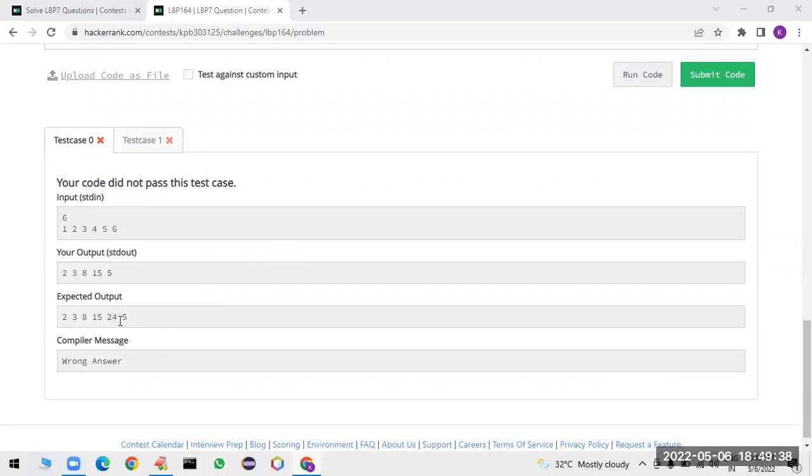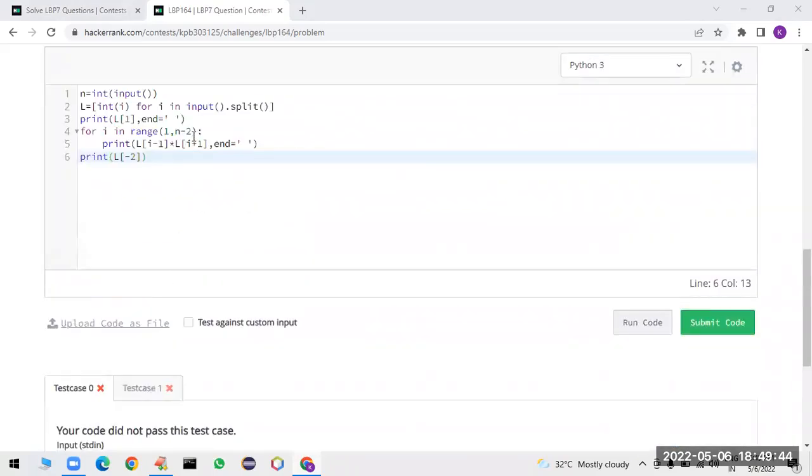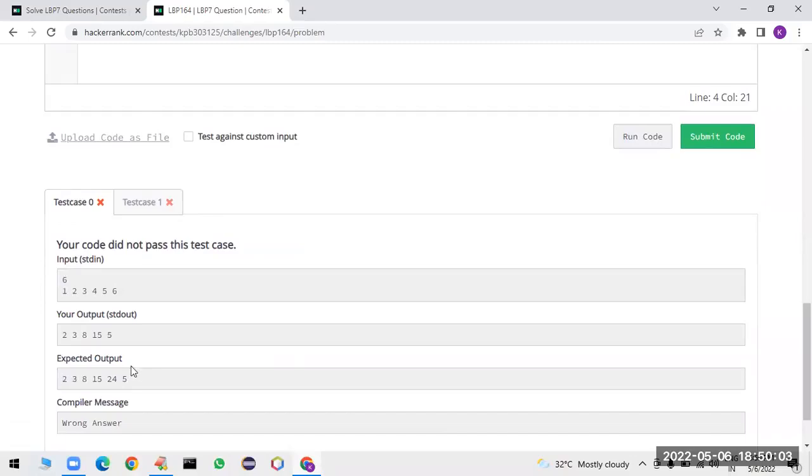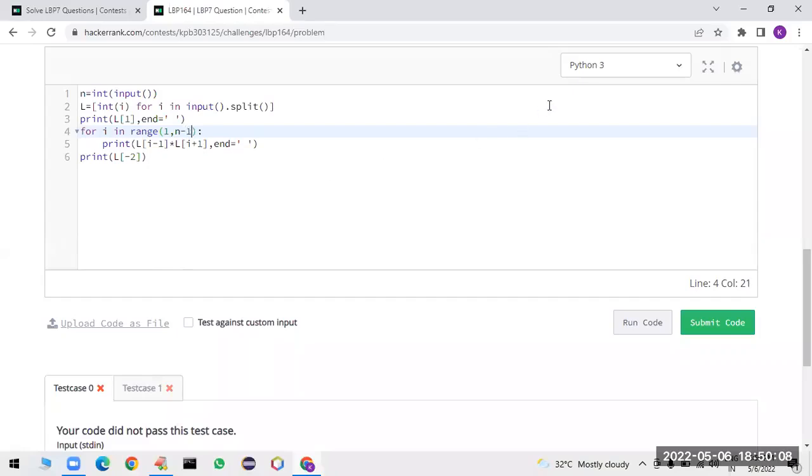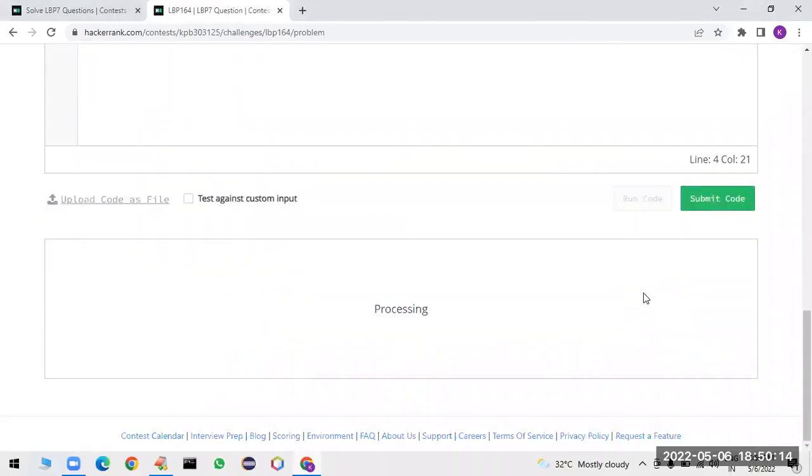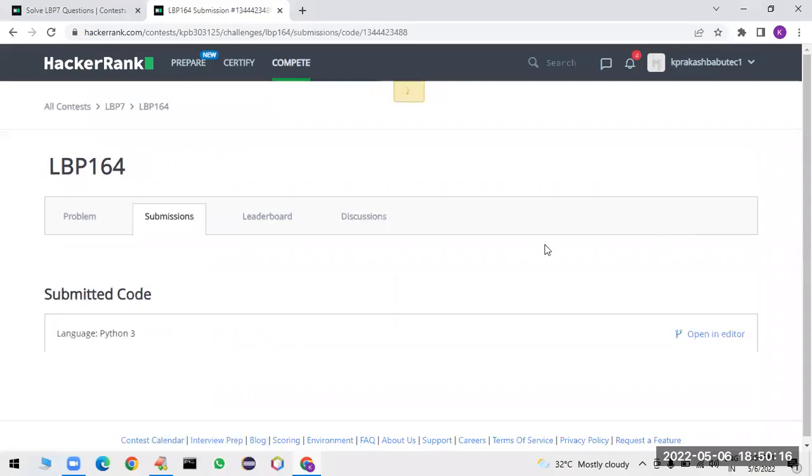Your output is 2 3 8 15, one element is not considered. N minus 1 you have to take. Let me check. It is working perfectly, and submit the code.